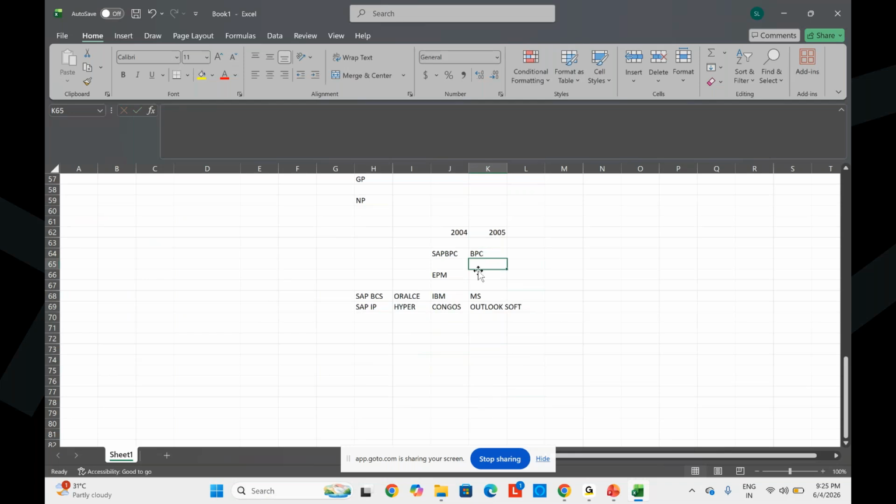This is called the story. At the time of acquiring, BPC was a Microsoft product, Outlook Soft, and the technology used was a .NET front end and a SQL Server back end.